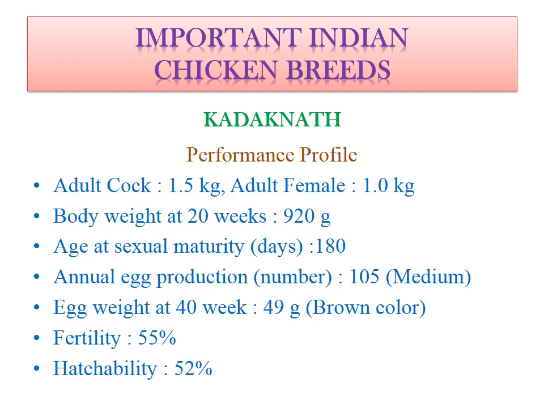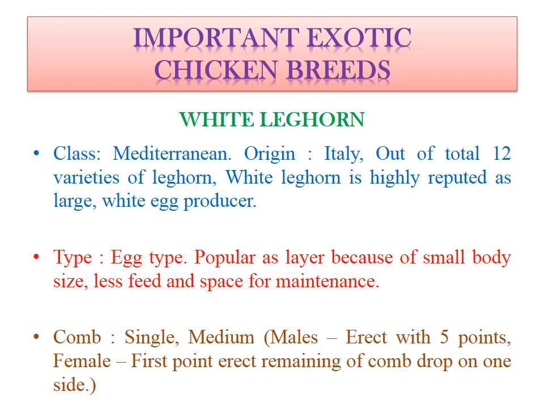But in some cases, why is this Kadaknath breed popular in backyard poultry farming? Because of the higher rate of the meat of this bird. Generally, for commercial birds, mainly White Leghorn or IRR, the meat price per kilogram will be lower. But in case of Kadaknath, the meat price is 2 to 3 times more as compared to commercial birds. So till now we have learned about two most important indigenous breeds, Asil and Kadaknath.